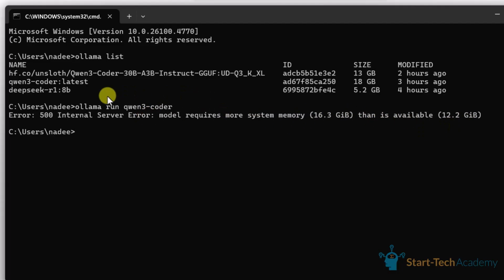That means I cannot run this model. It is already present in my machine, but I cannot simply run it because of the size. Once you run it, if the machine is good, it will start installing. But if you do not have more than this system memory, it will not work. So for that, we are going to use a compressed model.